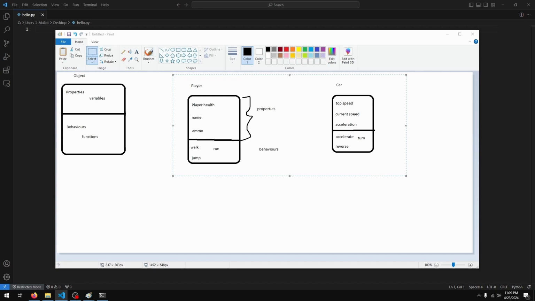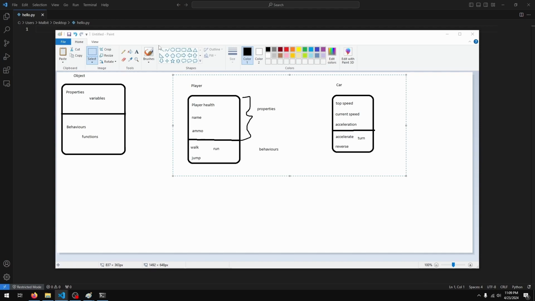But how does this look in code? To create an object in Python, we first need to create a class. Our class just tells Python what our objects look and behave like. It's essentially a blueprint to the Python language for our object, just like a blueprint for a house tells the builder or contractor what the house will look like. Using the class, Python will create our objects. Let's see this in code.